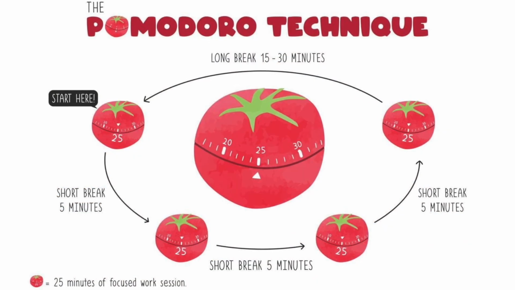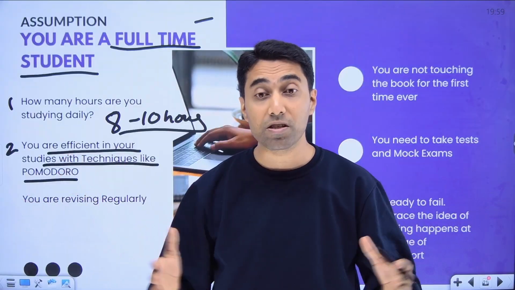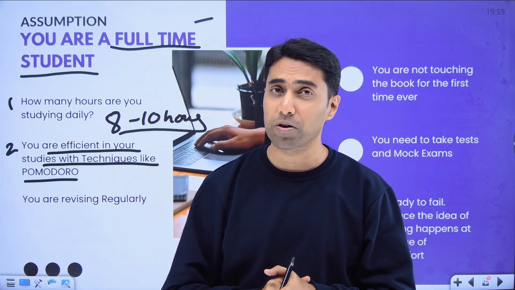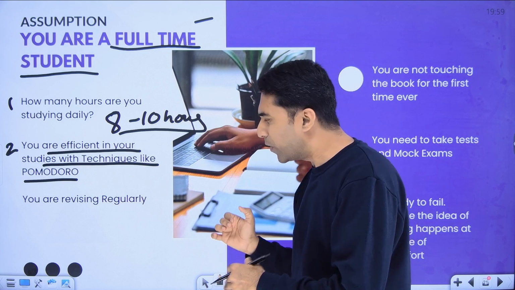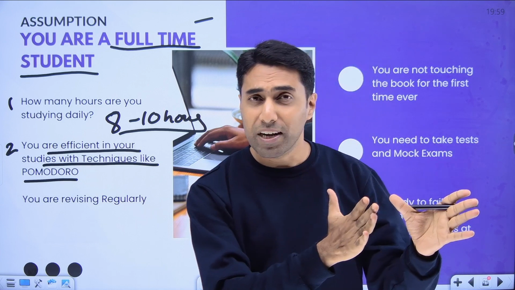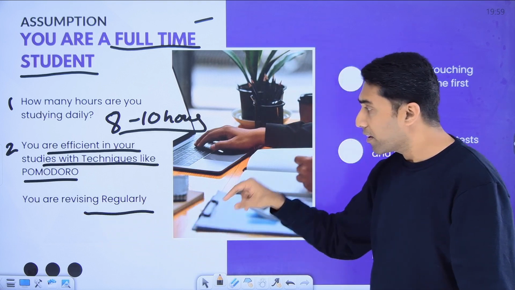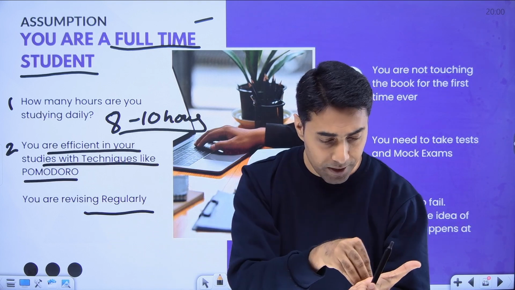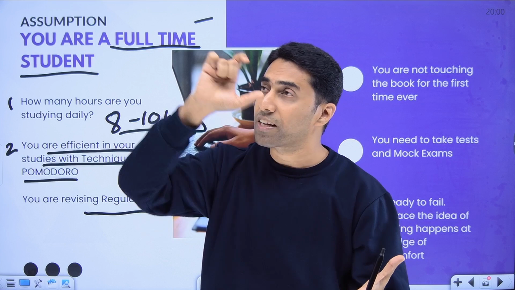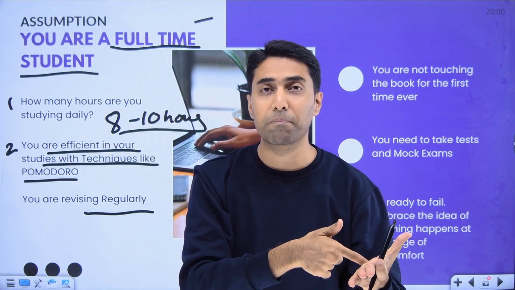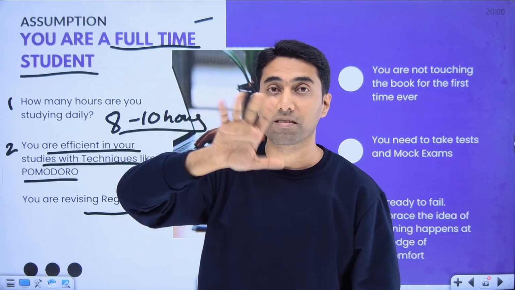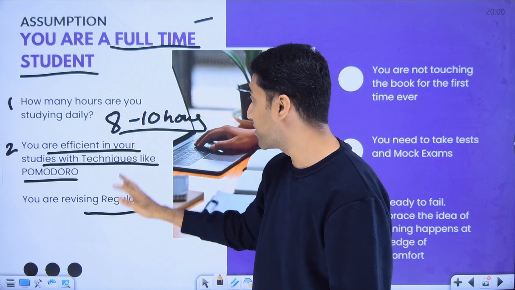On our Excel Academy YouTube channel itself, we have made many videos about the Pomodoro technique and how to study with it. Very quickly, study for 25 minutes and take a 5 minute break. It is as simple as that. Then you are revising regularly. It is not like you study something today and touch that same chapter or page after 2 months. That will not work. You have to revise regularly.